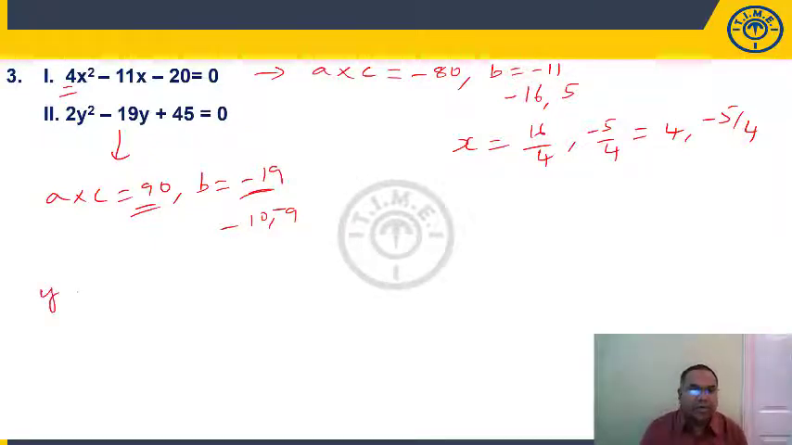Now, while writing the roots, we have to change the sign. Minus 10 will become plus 10. Divide with the coefficient of y square, 2. Minus 9 will become plus 9 by 2. So, this is 5 comma 9 by 2.